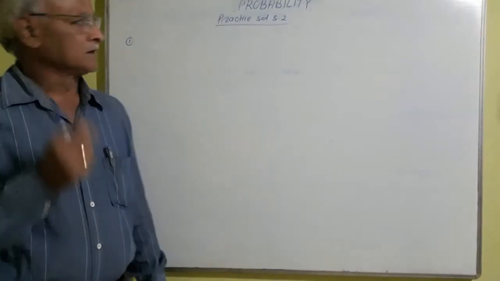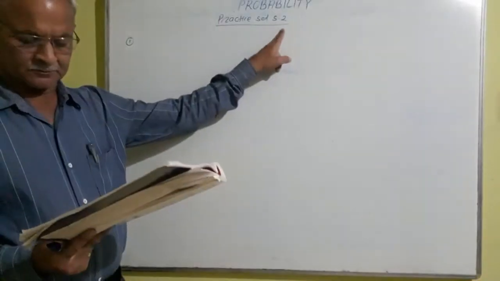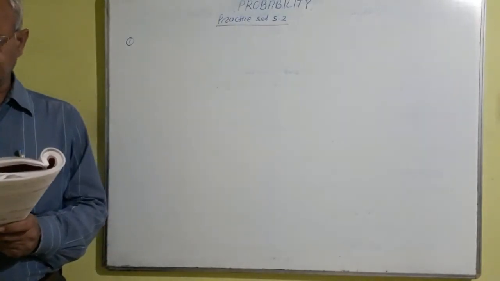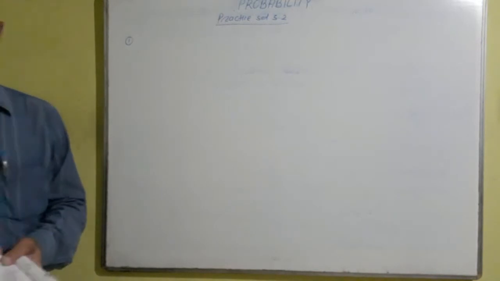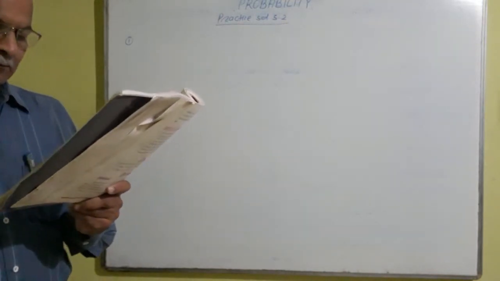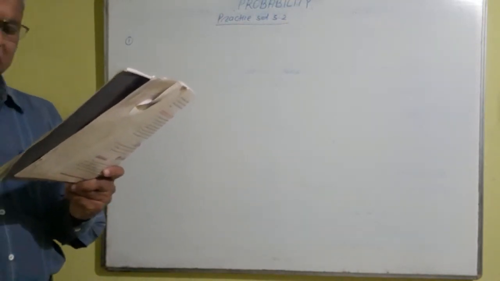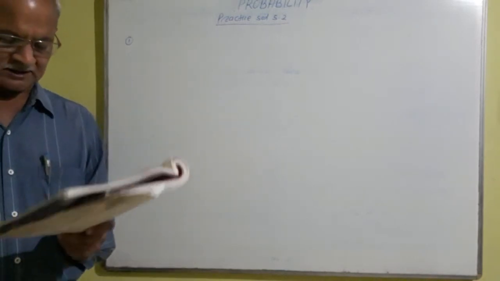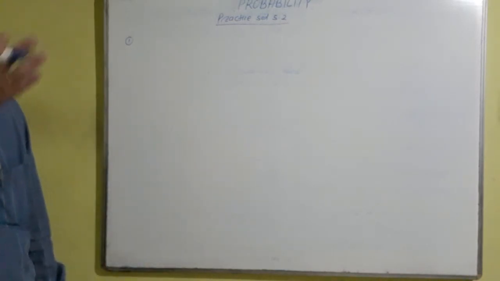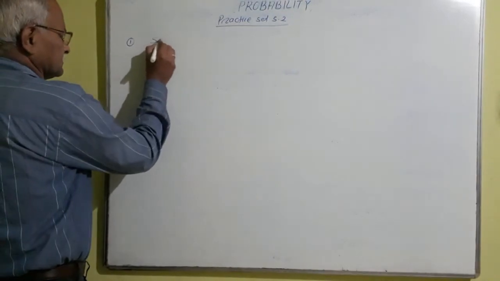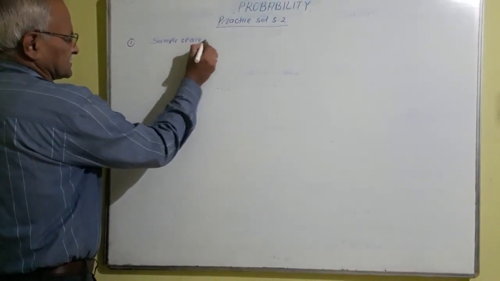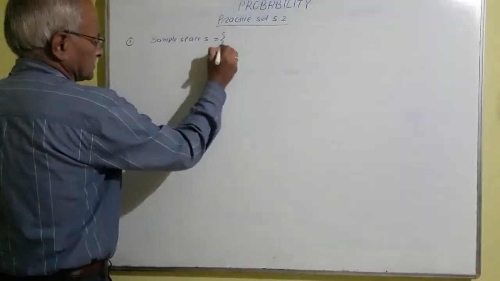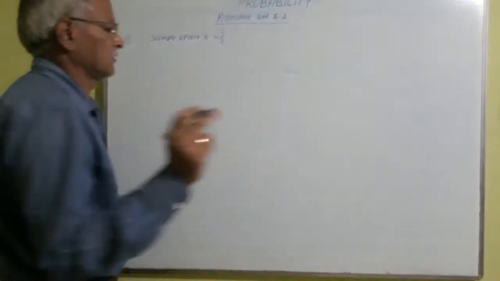Now we see the practice set 5.2. In this set, for each of the following experiments, write the sample space S and the number of sample points n of S. First is one coin and one die are thrown simultaneously. What is thrown? One coin and one die. Then the sample space S is equal to, in curly bracket, one coin and one die.